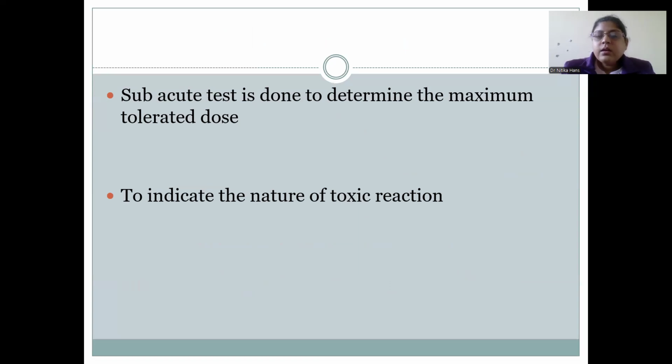So the aim of the subacute toxicity test is to determine the maximum tolerated dose. The maximum tolerated dose is the dose which produces the maximum therapeutic response and doesn't produce any toxic effect, and to indicate the nature of the toxic reaction. We do the subacute toxicity study to determine the maximum tolerated dose as well as the nature of toxic reaction.